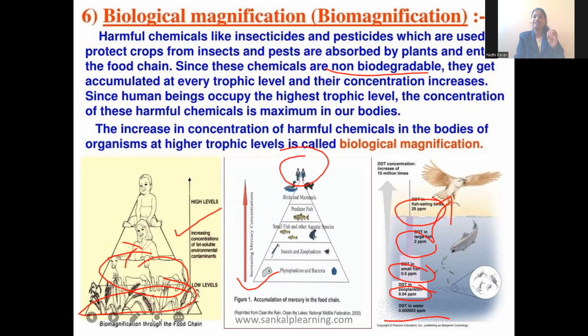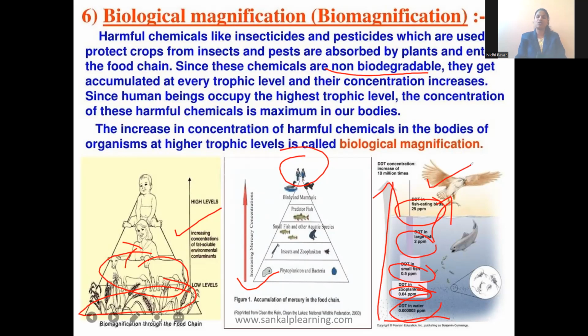So here DDT concentration increases 10 million times from the actual concentration in the eagle. See how the concentration of chemicals is more inside us. The chemicals are entering indirectly inside our body, which is causing harm to our body.